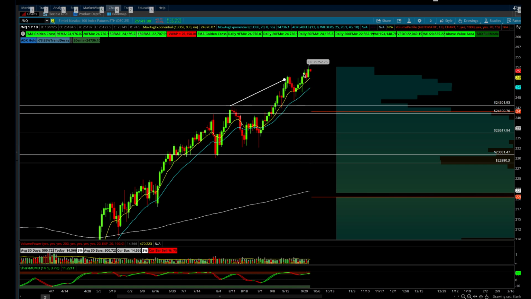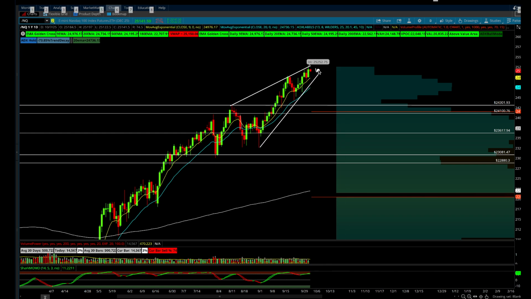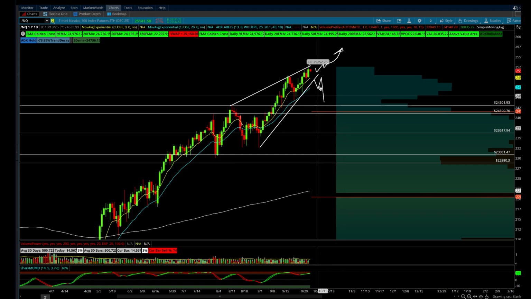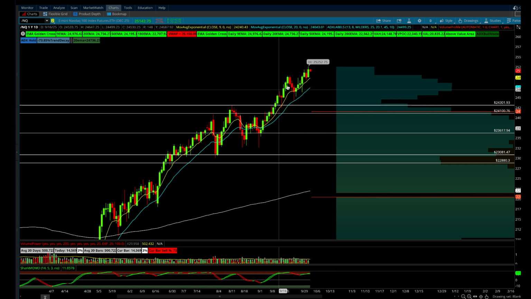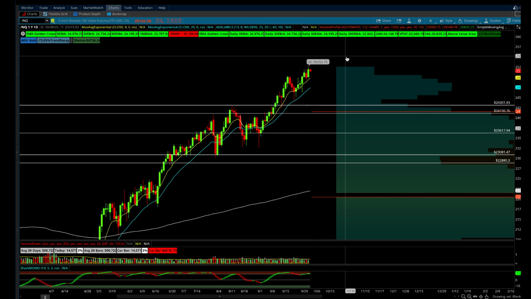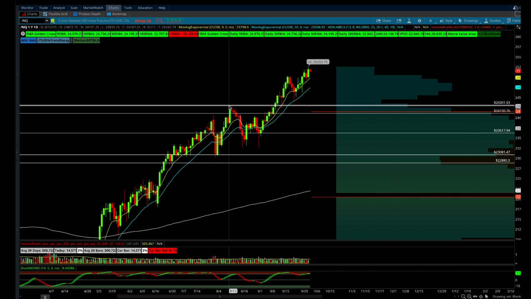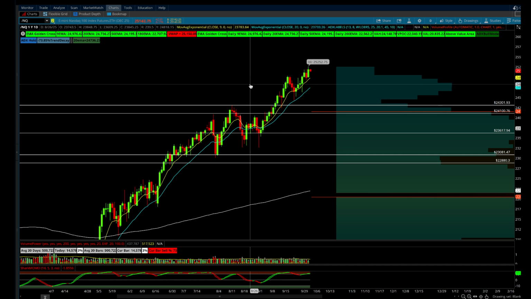But this ascending wedge, either way, doesn't really make a difference, right? This can just keep going and going and going, like so, and further up. But we only really get that true confirmation if we break and then head down. So wait to see if this actually gives you some type of confirmation on a short signal, rather than trying to pick the tippity top. Because sometimes you're right, but it is a fool's errand in the long run, and we want to stay away from those type of trades.